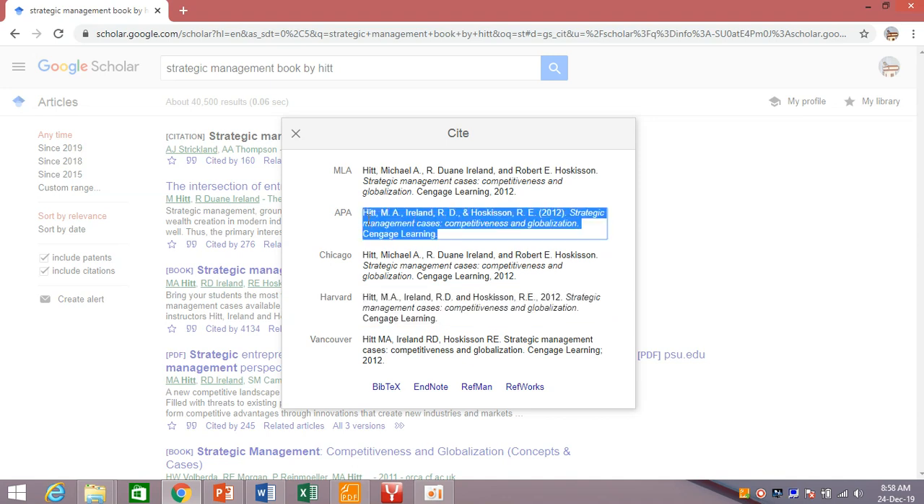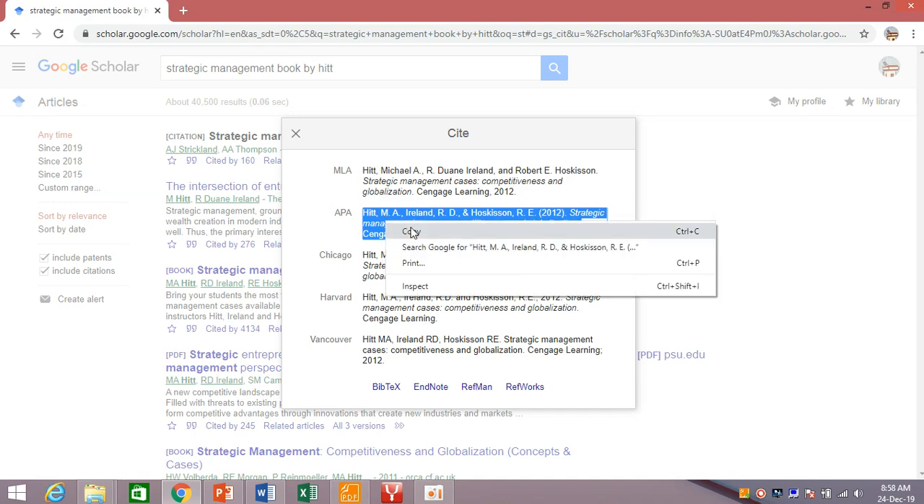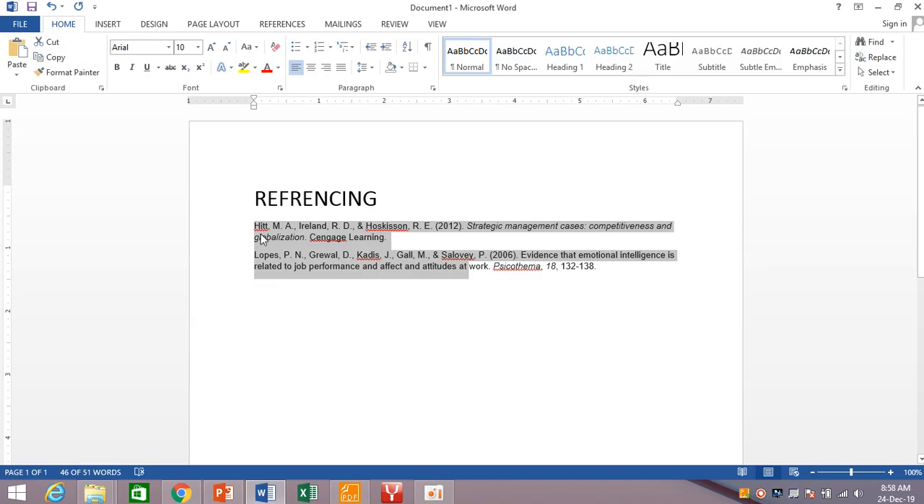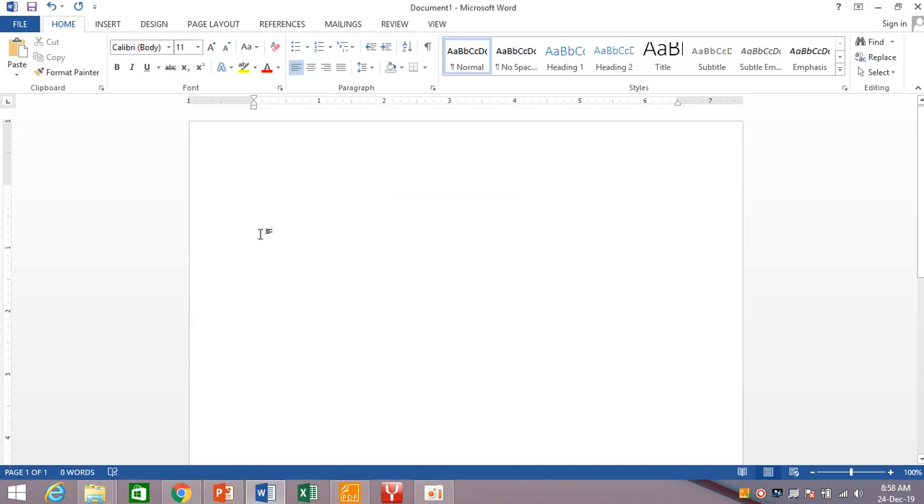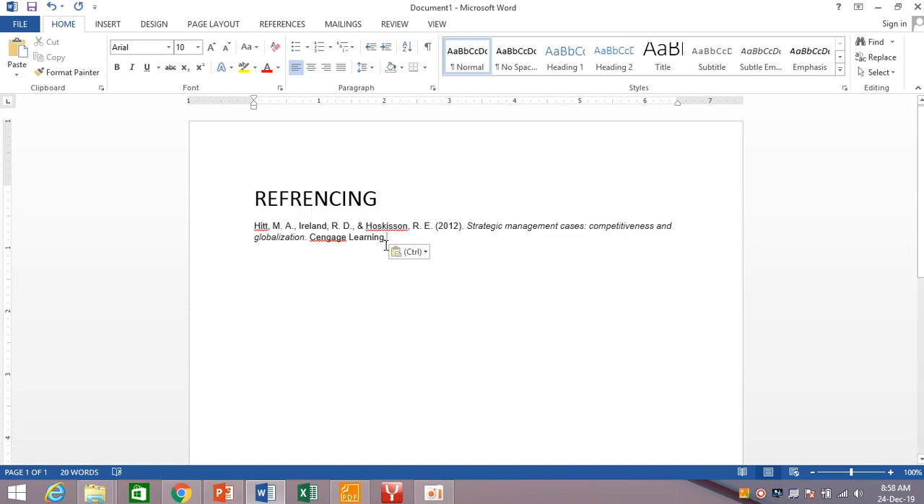Anyway, whatever style you want to use, you simply click it here, right click, copy, and paste it here, and you will get the reference. That's it. You don't need to know where to put a comma and where to put a full stop, whether the first name or the last name should come first, or whether we should write complete names or use abbreviations, like you see Hitt, comma, M.A. You don't need to remember all these things.